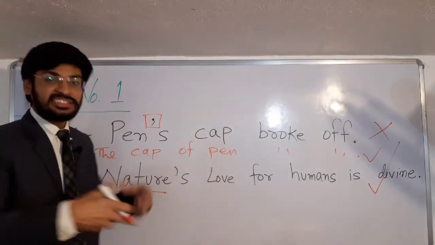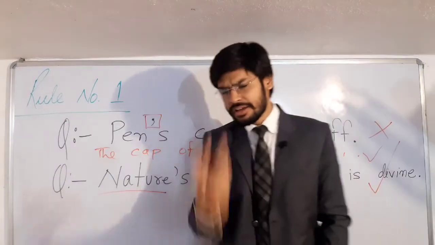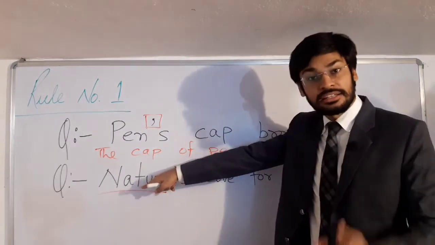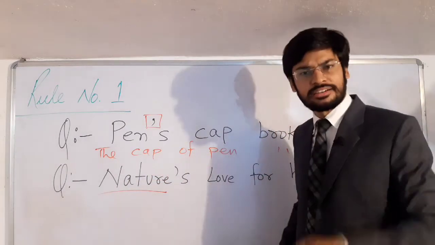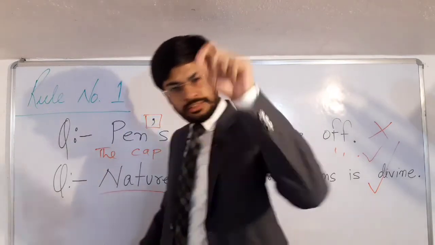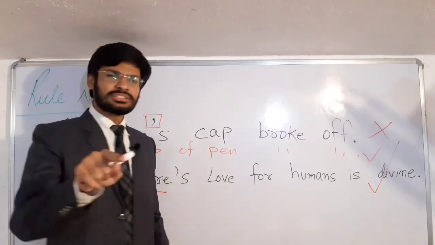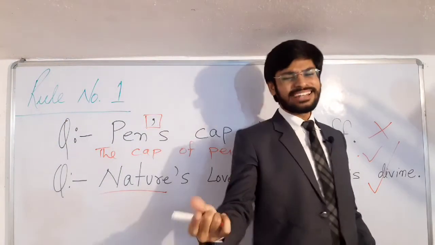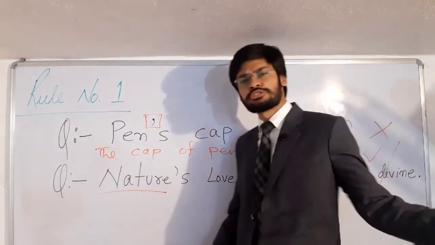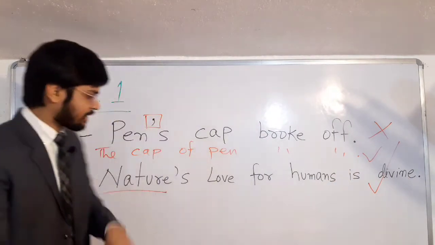Now see question number 2 here. Nature's love, प्रकृति का प्यार, and this love is the quality, the character of a human. इंसान की ये क्वालिटी है, और ये दिखा कौन रहा है? निर्जीव चीज. This non-living thing is showing the character of a human. And the note of rule number 1 says that if a non-living thing shows the character of a human, then in those cases we can use apostrophe s with non-living things. Else we cannot use apostrophe s with non-living things. There's only one exception, and this is that.